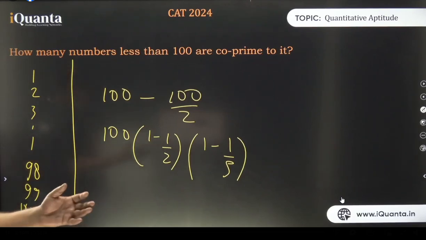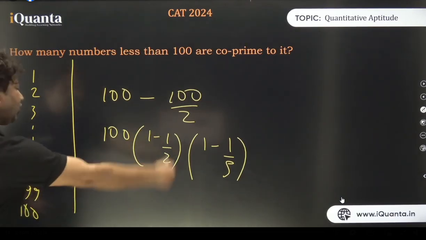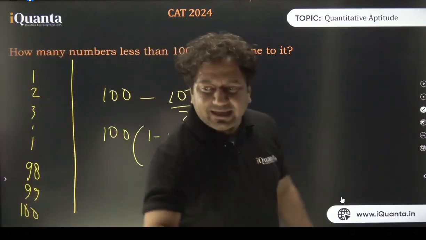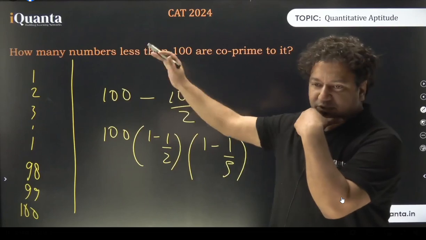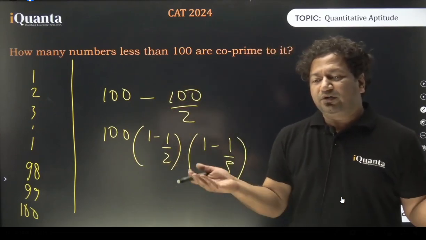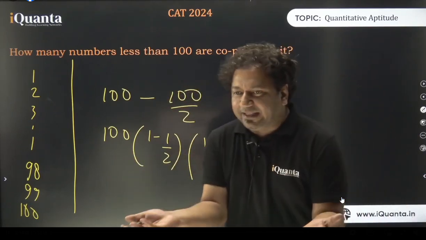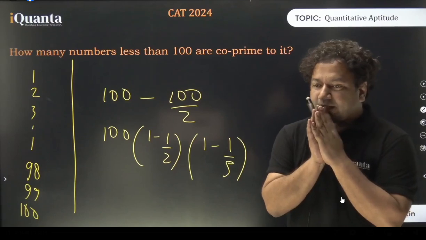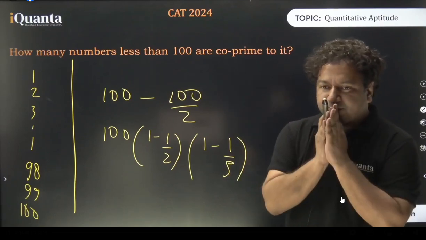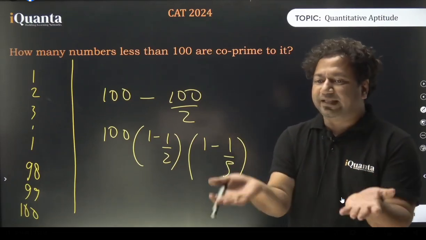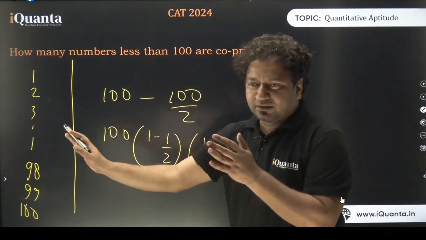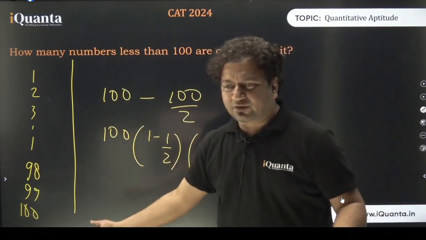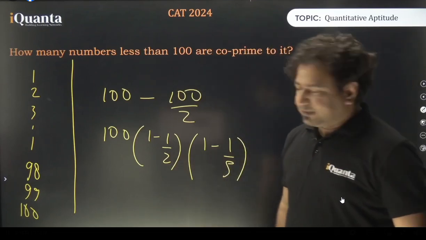By the way, in this case, we are not removing or bringing back the multiples of 2 and 5 both. Why? The reason is simple. Because the moment you have removed all the multiples of 2, the multiples of 10 can never be there, isn't it? You removed all the 2's, remaining are all the non-2's. So even if there is 5, 10 can never be there. In the previous example, we had to bring back the multiples of 10, but here we don't have to because they were not even there. All 2's are removed, so basically all 10's are also removed. We don't have to bring them back. This is why this theorem works.